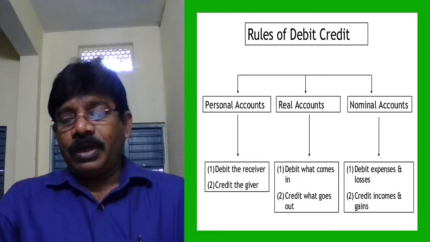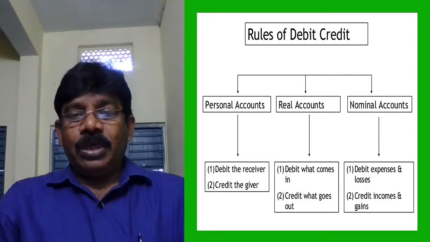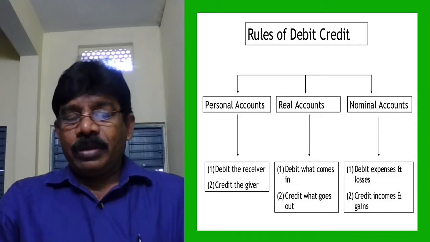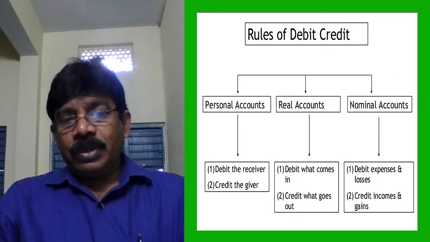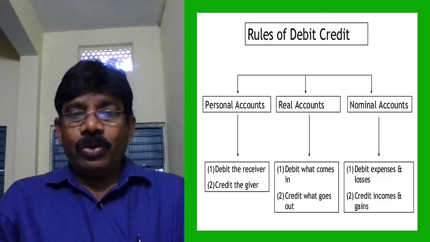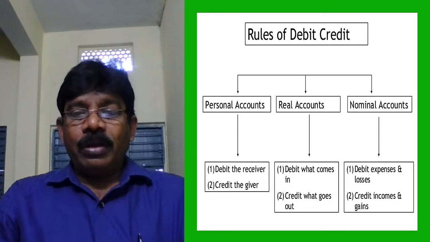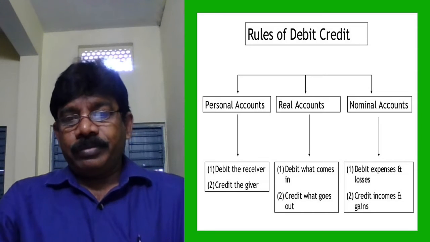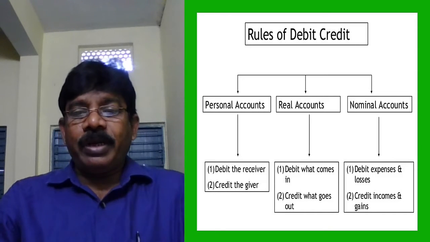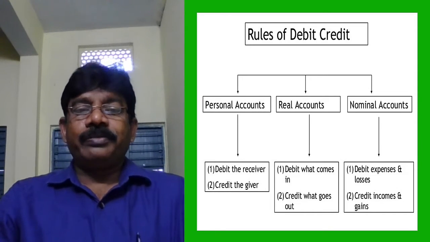Vice versa, credit will be reverse. If the receiver is debited, giver is credited. Comes in is debited, goes out is credited. Expenses are debited and incomes are credited. Losses are debited, gains are credited.